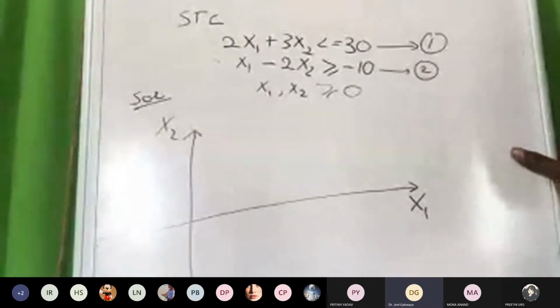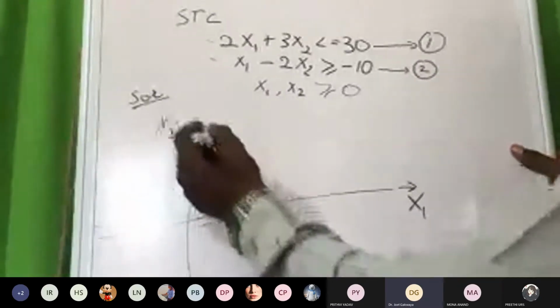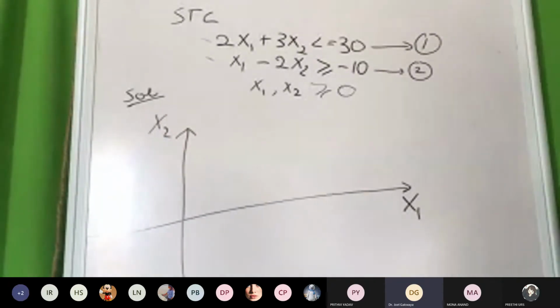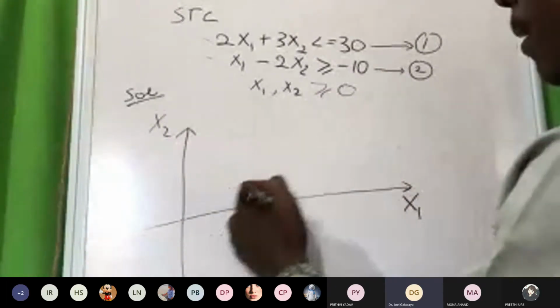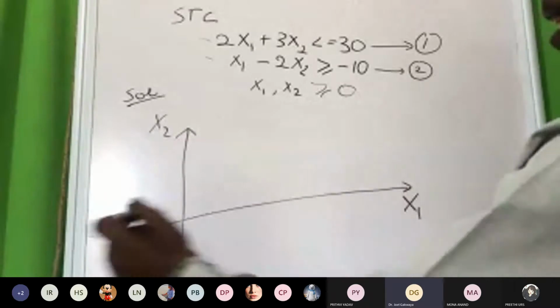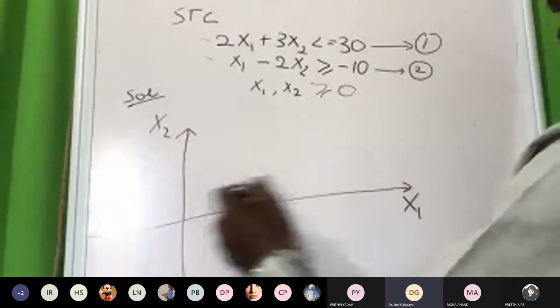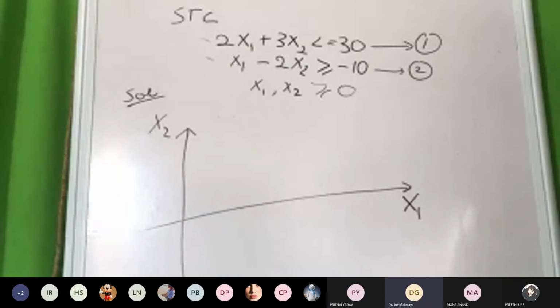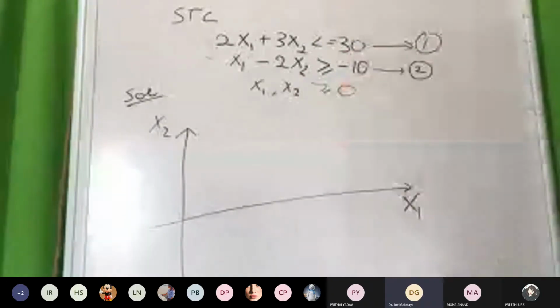In some cases, x1 will be x, x2 will be y. I can give any interval, meaning the space between the points on these two axes.